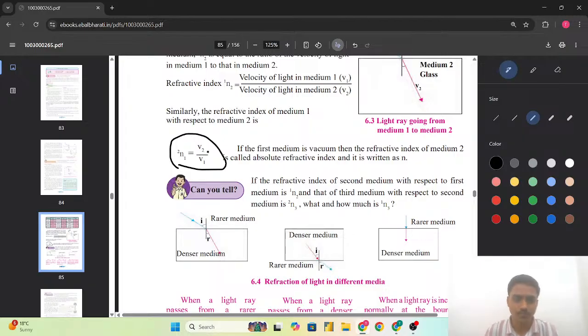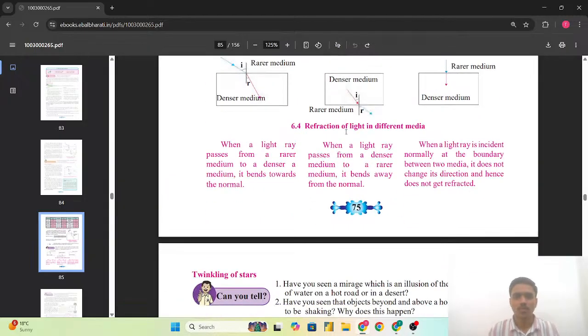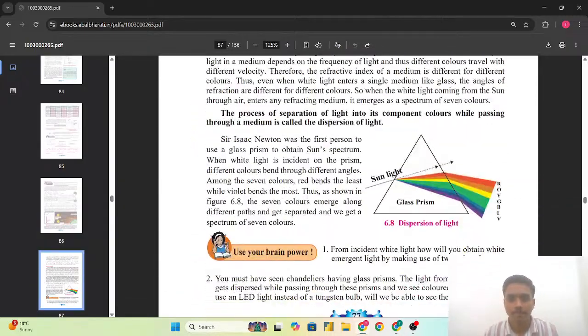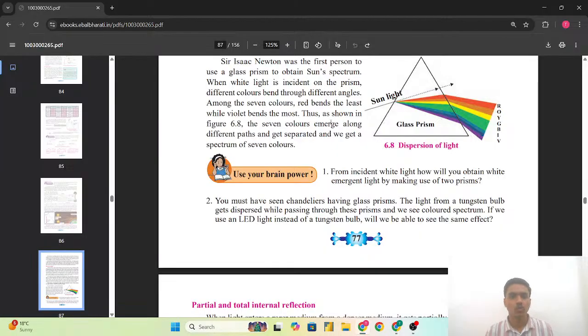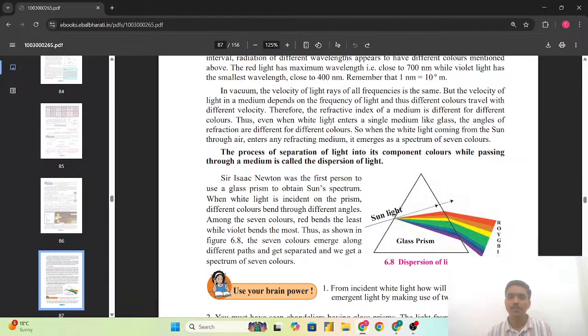That is only we are taking, that is refractive index of the first with respect to second, that is equals to velocity of the light in the second medium upon velocity of the light in the first medium. So due to which velocity of the light will change as the medium changes. This is of course obvious. So different light colors travel with the different velocity in the medium.